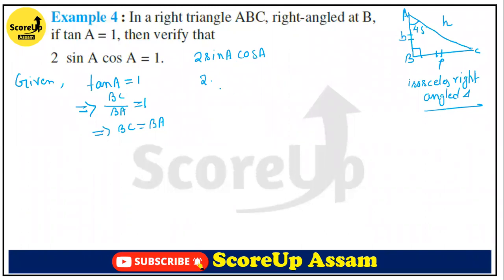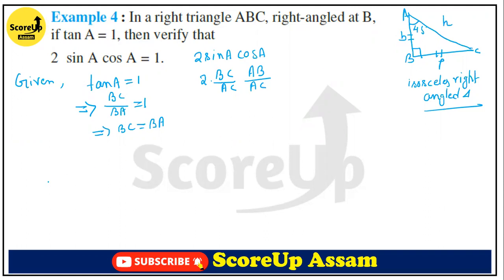Now see, sin A. Sin A means perpendicular by hypotenuse, that means BC by AC. Cos A means base by hypotenuse, that means AB by AC, right? So now, do you know the value of BC and AC? We don't know the value of these sides, right?